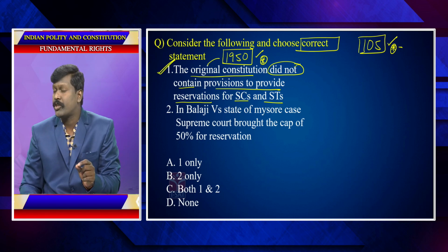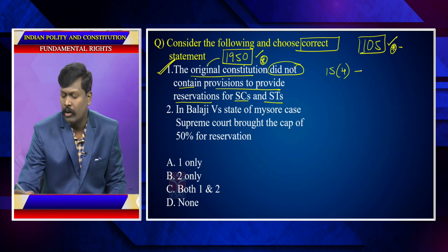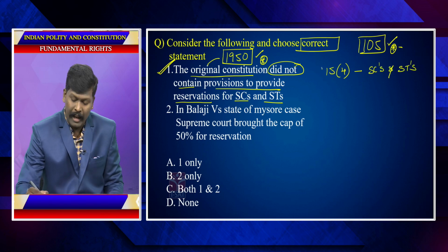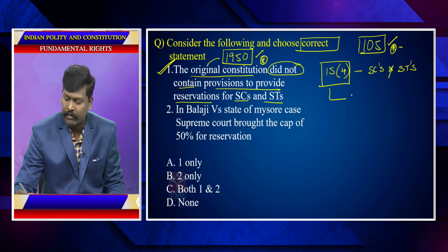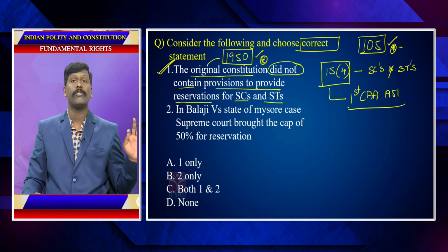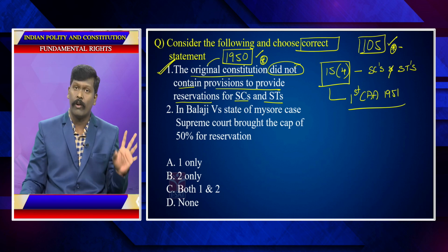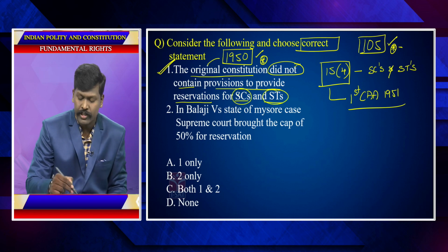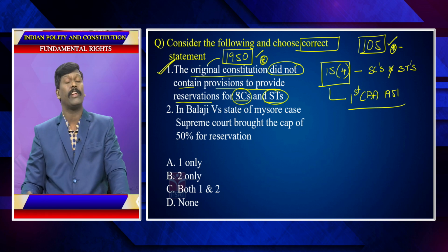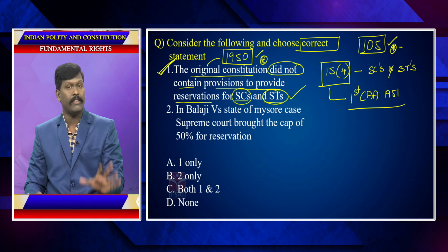In the Constitution of India, Article 15, Clause 4 talks about reservations to SCs and STs. And this Article 15, Clause 4 was added by the First Constitutional Amendment Act of 1951, which provides reservations in educational institutions, except the minority educational institutions, for SCs and STs. So this is correct. Now look at the second one.